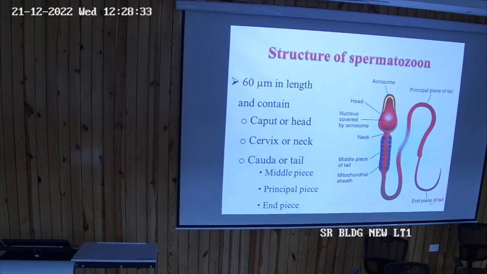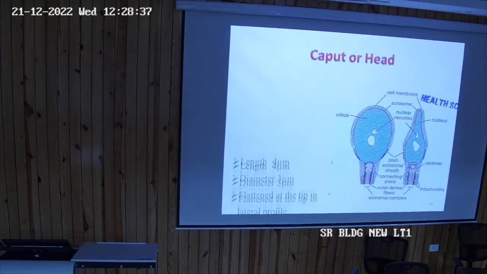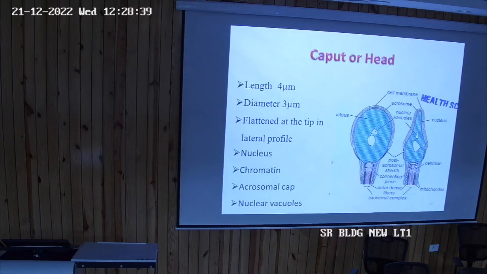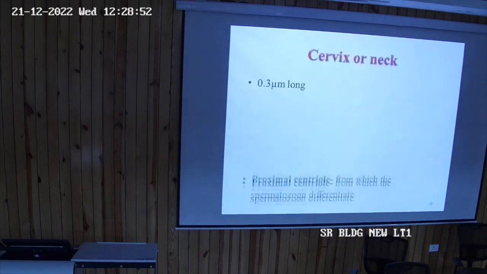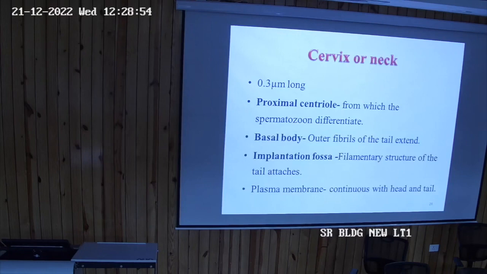Of this 60 micron, 40 micron is tail and the rest of the things are 20 micron. The caput or head consists of nucleus, chromatin, acrosomal cap; its length is 4 micron, diameter is 3 micron. Then the neck is very small, formed from the proximal centriole. It has got a basal body.